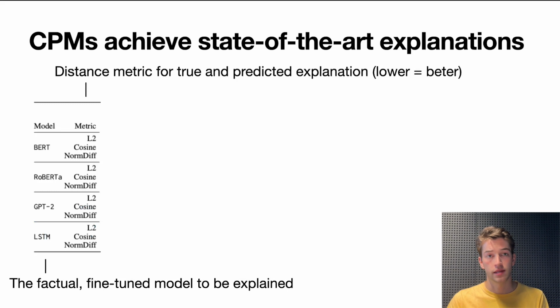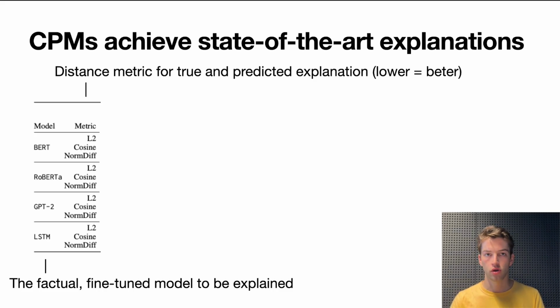So on the CEBaB dataset, there are 4 factual fine-tuned models: BERT, RoBERTa, GPT-2, and LSTM. These are models that are just trained on the sentiment analysis task, and we want to explain them with regard to the 4 concepts. Then for each model, we have 3 metrics. Basically, this is just a distance metric between the true effect of changing the concept in the input on the model and what an explainer estimates the effect will be. These are distance metrics, so lower is always better.